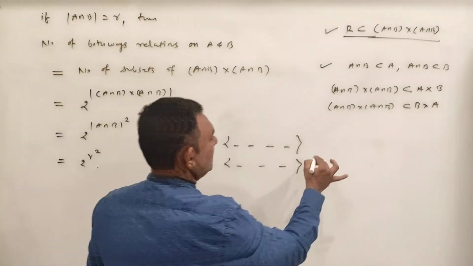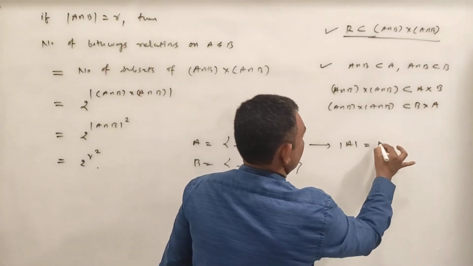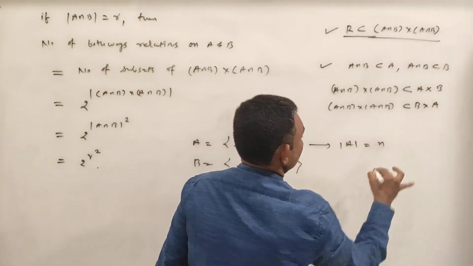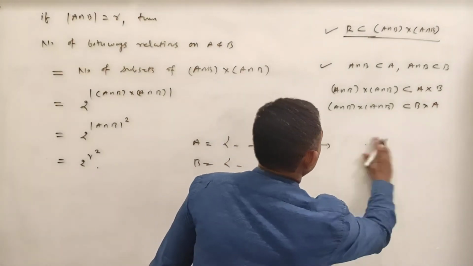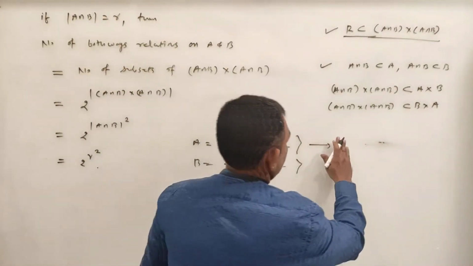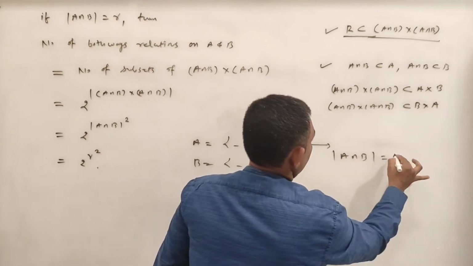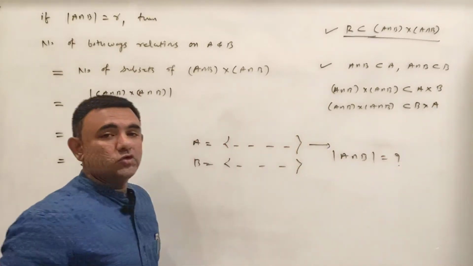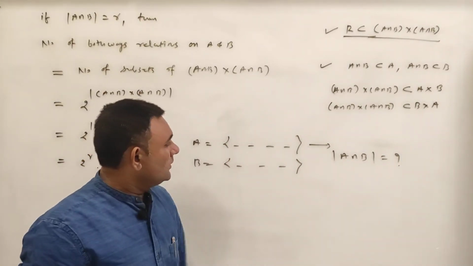So you just find out, from here it is very simple. Okay, no need to find the number of elements in A. You just find out the number of elements in A intersection B, and for that you have to find A and B exactly, and it is very easy.